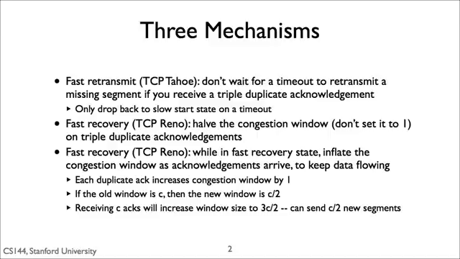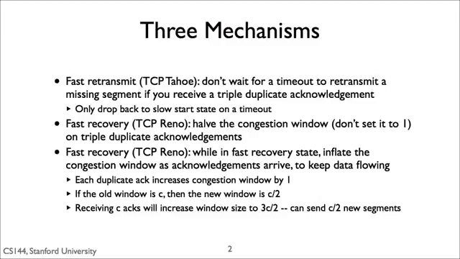Recall that the mechanisms for TCP Tahoe cause it to behave more conservatively than AIMD. If a packet is lost, TCP Tahoe drops to the slow start state, at which point it exponentially increases the congestion window up to SS thresh. At that point, it enters additive increase. The first mechanism, called fast retransmit, was part of TCP Tahoe.